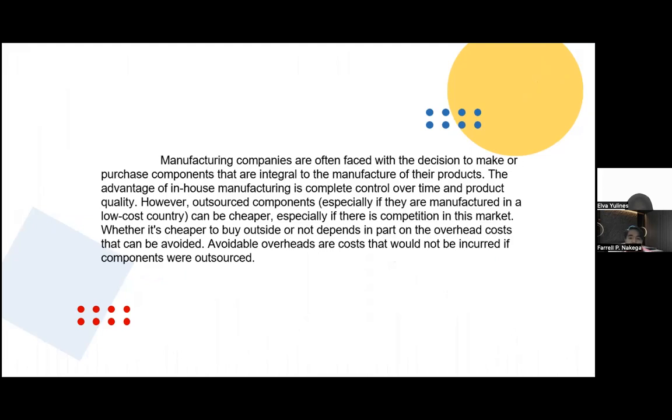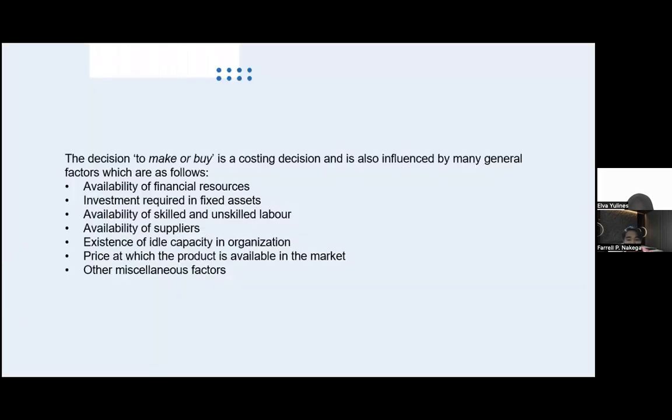Manufacturing companies are often faced with the decision to make or purchase components that are integral to the manufacture of their product. The advantage of in-house manufacturing is complete control over time and product quality. However, outsourced components, especially if they're manufactured in a low-cost country, can be cheaper, especially if there is competition in this market. Whether it's cheaper to buy outside or not depends in part on the overhead costs that can be avoided. Avoidable overhead are costs that would not be incurred if components were outsourced.